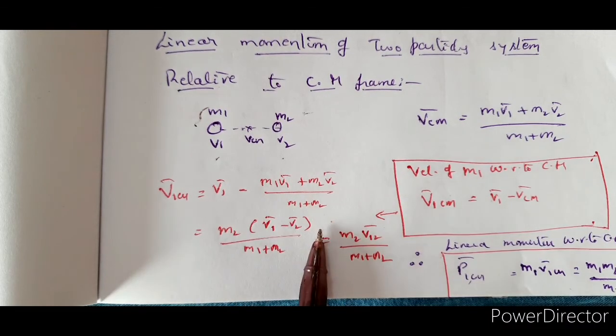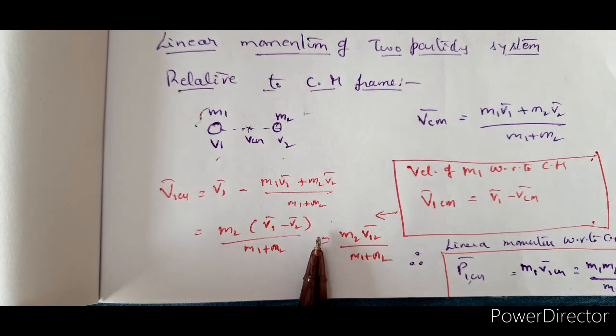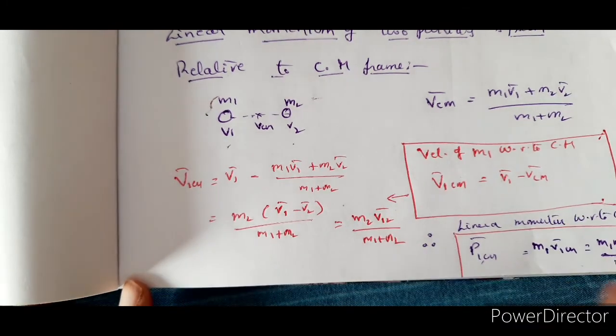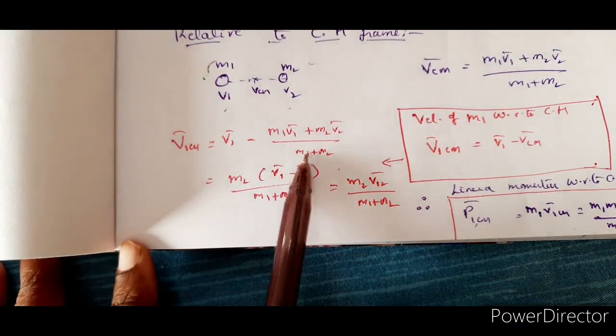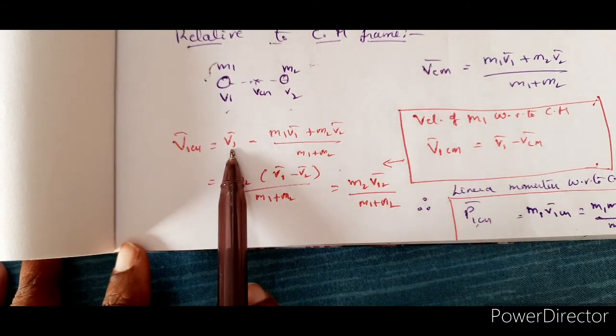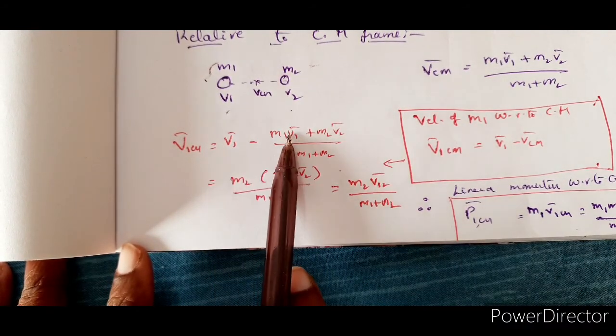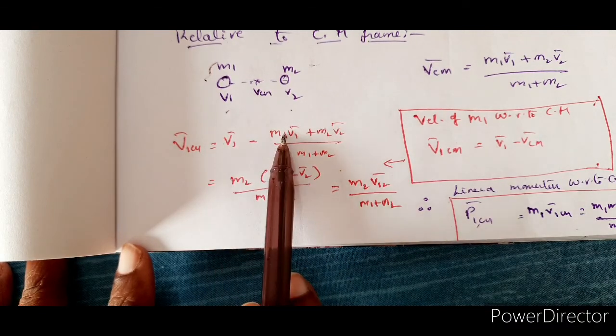On further simplification, velocity of m1 with respect to the center of mass, what will you get? (m1 plus m2) into v1 bar, so m1 v1 bar, here it is plus, minus, they will get cancelled.